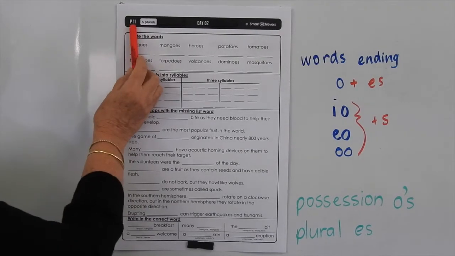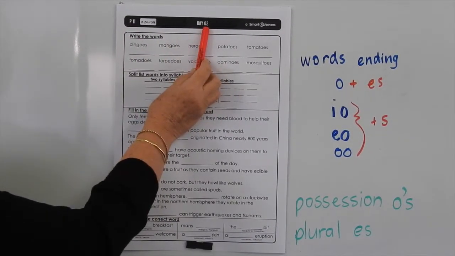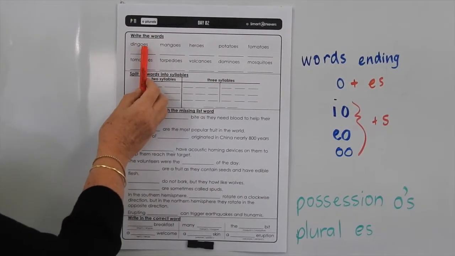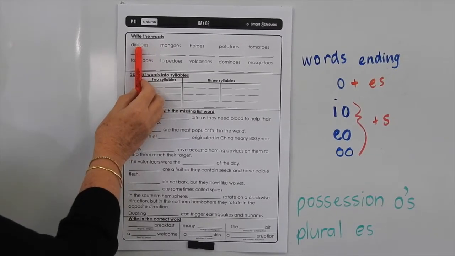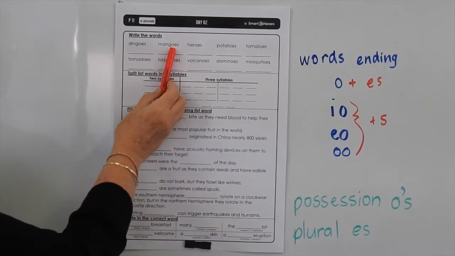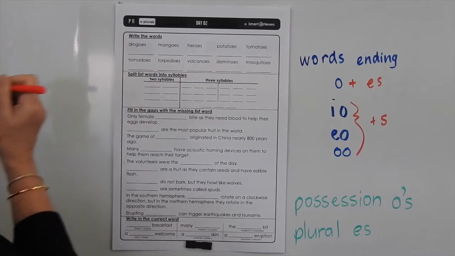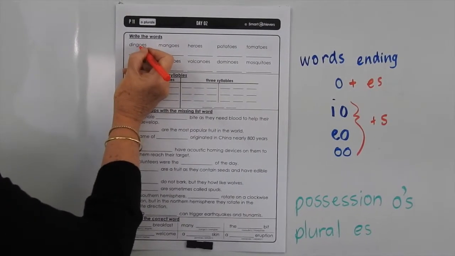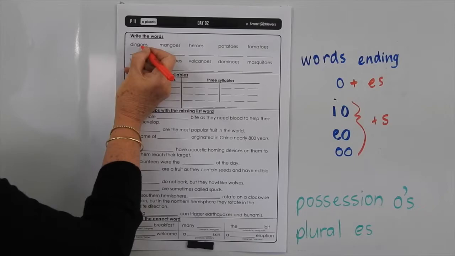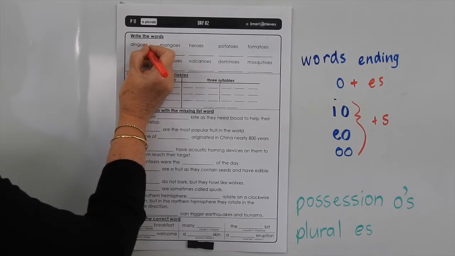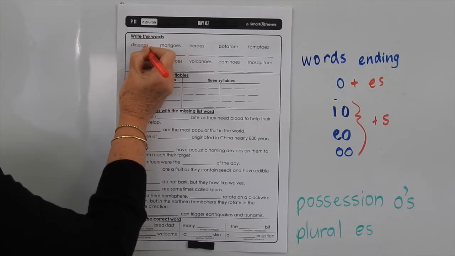This is level P, list 11, and we're doing the day 2 page, and you can see we're adding ES to these nouns that end with an O, a single O. So the rule is, if a word ends with an O after the consonant, just one vowel after the consonant, you must add an E to create 2 vowels before we put the S on.